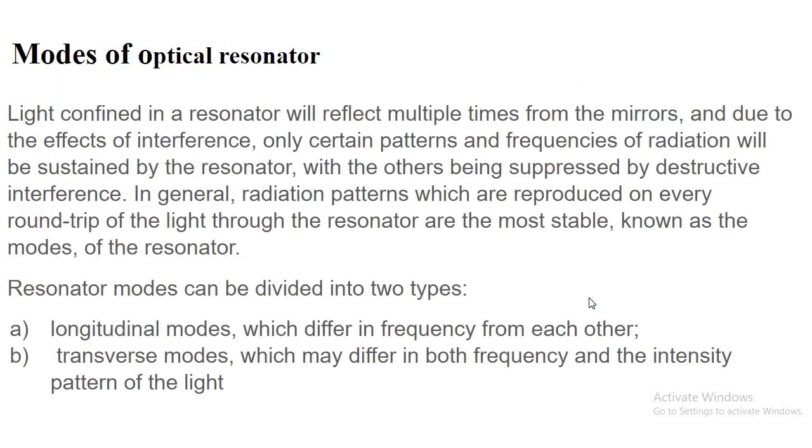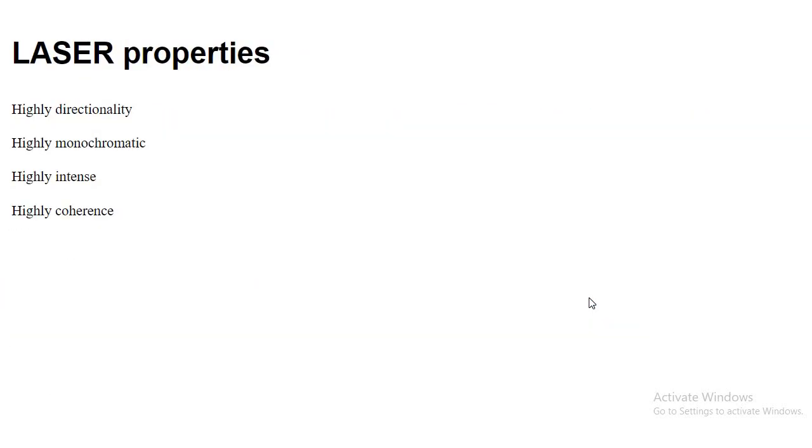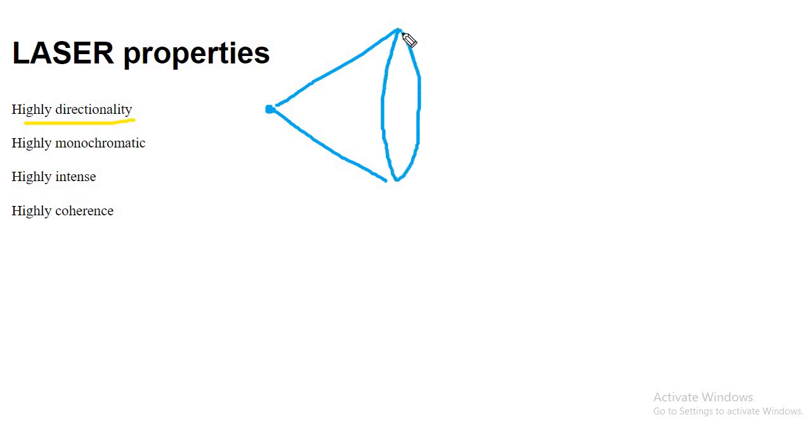So let me talk about the properties of lasers. The first and one of the important properties is directionality. What happens in the case of directionality? For ordinary light, light waves move like this. It forms a cone, and some number of photons are coming.